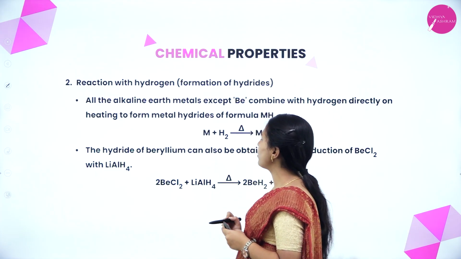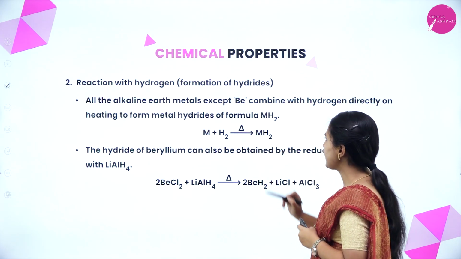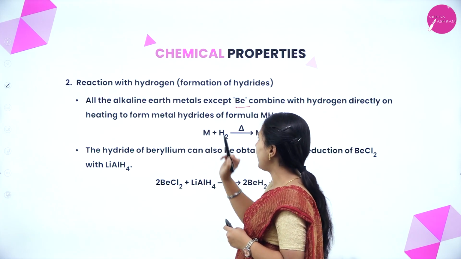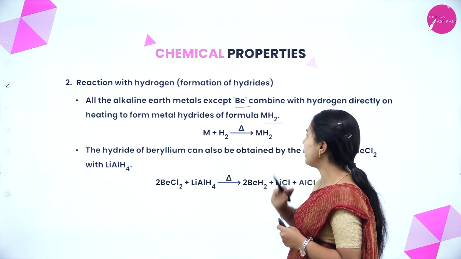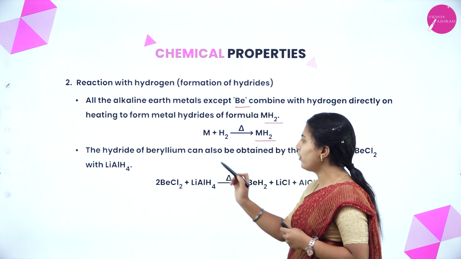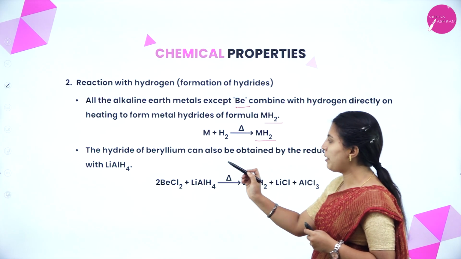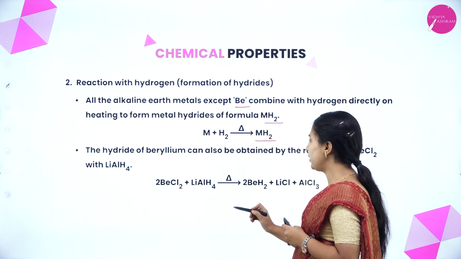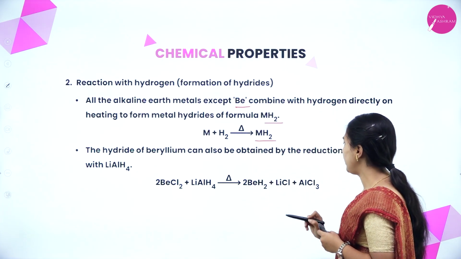Next, reaction with hydrogen, that is formation of hydrides. All the alkaline earth metals except beryllium combine with hydrogen directly on heating to form metal hydrides of formula MH2. This is any alkaline earth metal reacting with hydrogen. At high temperature, it will form metal hydride. The hydride of beryllium can also be obtained by reduction of beryllium chloride with lithium aluminium hydride. See here, beryllium chloride plus lithium aluminium hydride, in the presence of high temperature, will form beryllium hydride, lithium